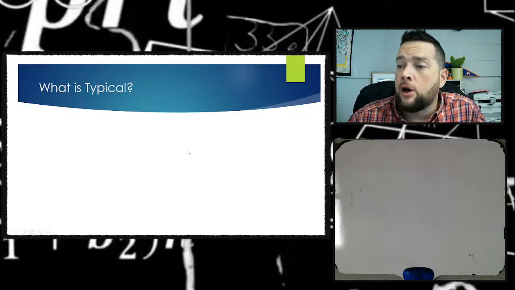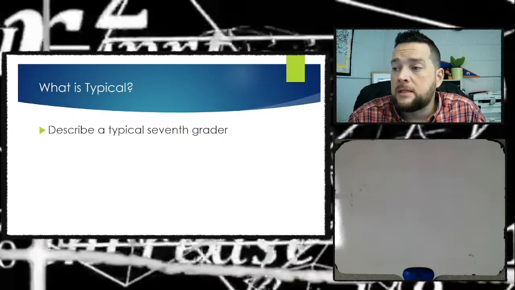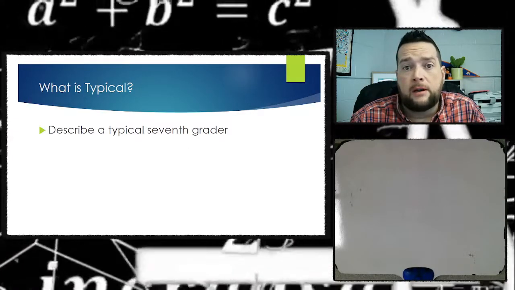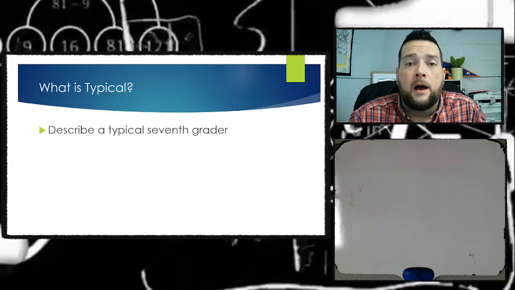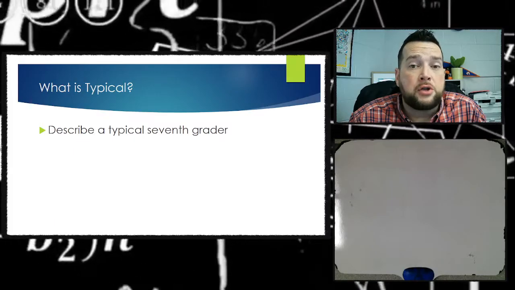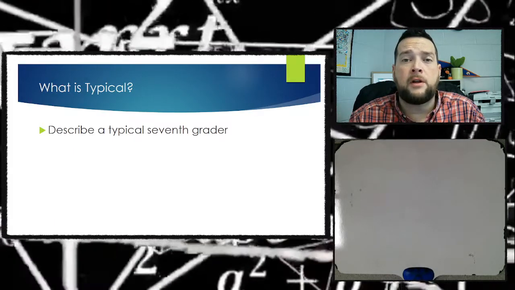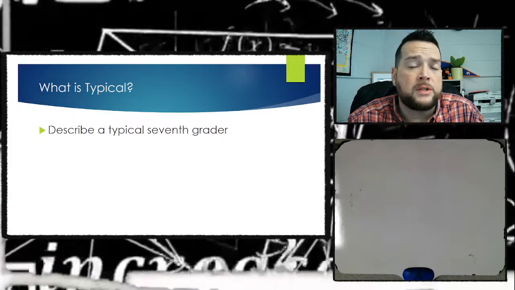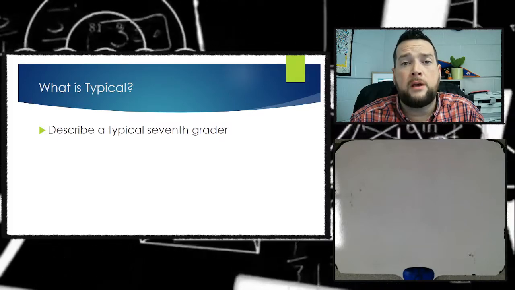So one way we can start out with this is describing a typical seventh grader. A typical seventh grader is probably 12 to 13 years old. You may fill in the blank yourself. What is a typical seventh grader? How does a typical seventh grader usually feel? What do they usually think?